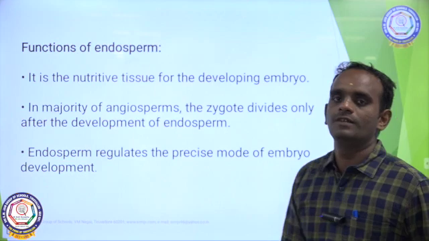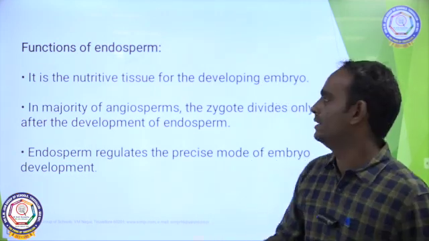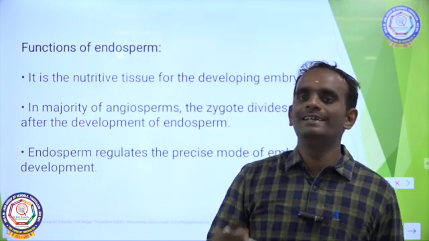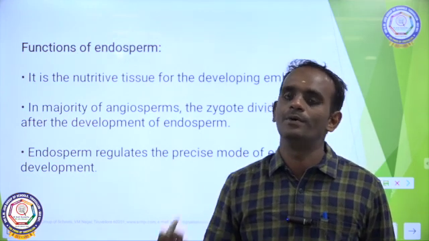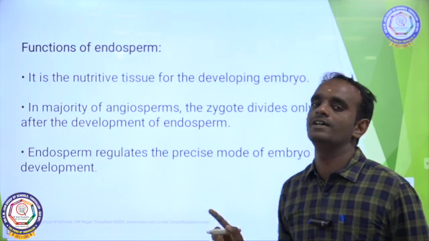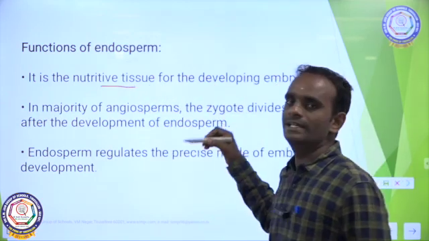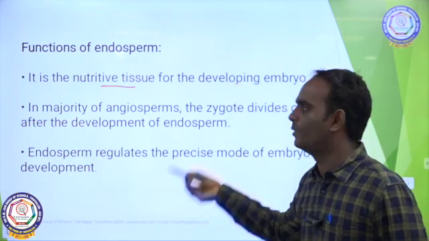Next one, the functions of endosperm. As I said earlier, endosperm is a nutritive tissue. It provides nourishment to the developing embryo. That is the main function. It supplies food for the developing embryo.